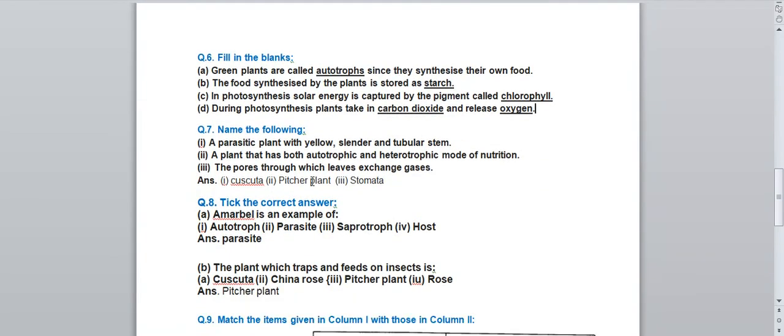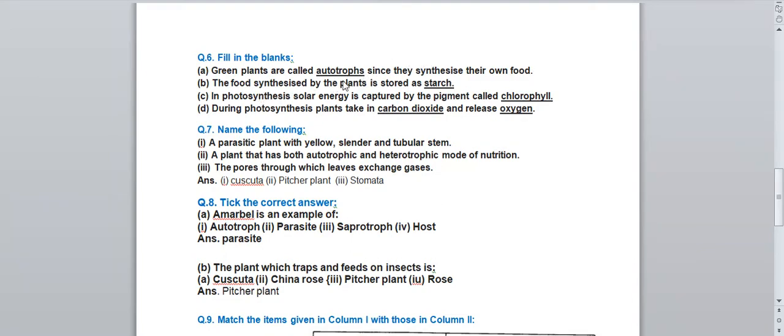Next question, fill in the blanks. The first question in the fill in the blanks is, green plants are called dash since they synthesize their own food. So what are the green plants called? Autotrophs. Auto means self, by themselves they can, and trophs means level of energy. So they can prepare their own food by the process of photosynthesis. So they are called autotrophs.